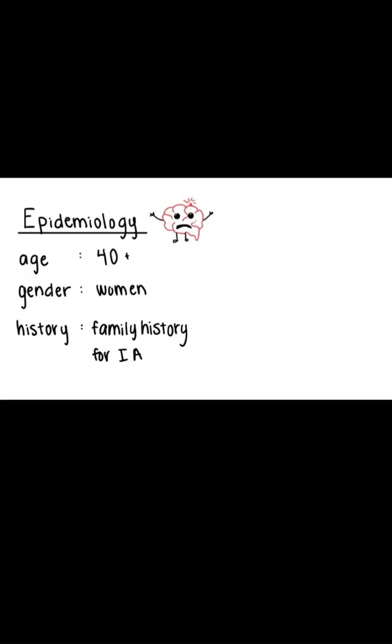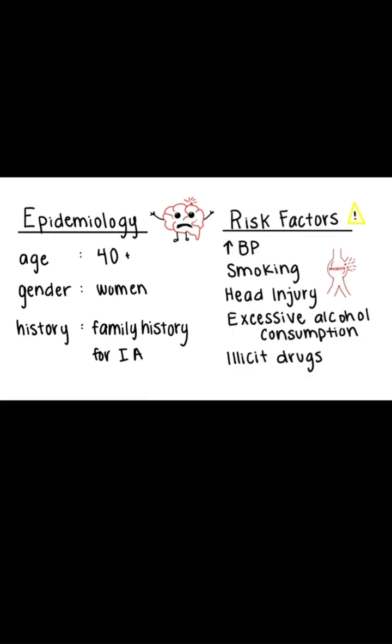Aneurysms are more common in adults, with most cases diagnosed in people over 40. Women are also more likely to have brain aneurysms than men, and a positive family history for intracranial aneurysms increases the risk. Other risk factors may include high blood pressure, smoking, excessive alcohol consumption, use of illicit drugs, head injury, or infection. The relationship between an aneurysm rupture and the gut microbiome is so far unclear.